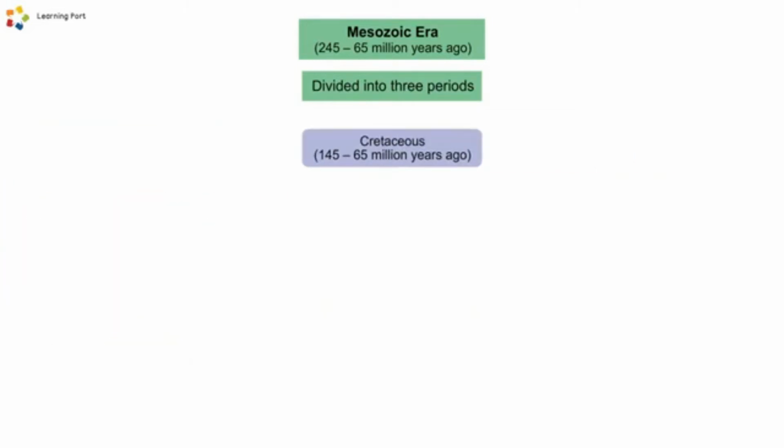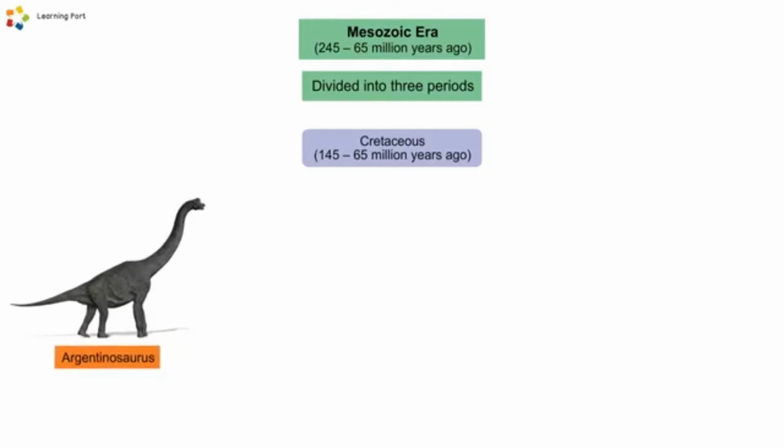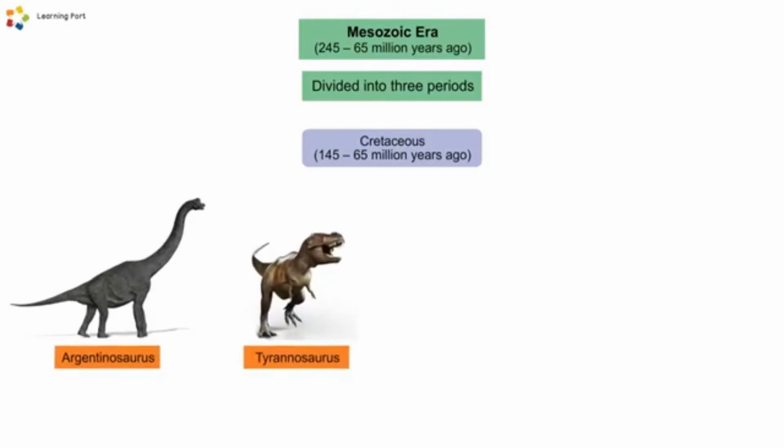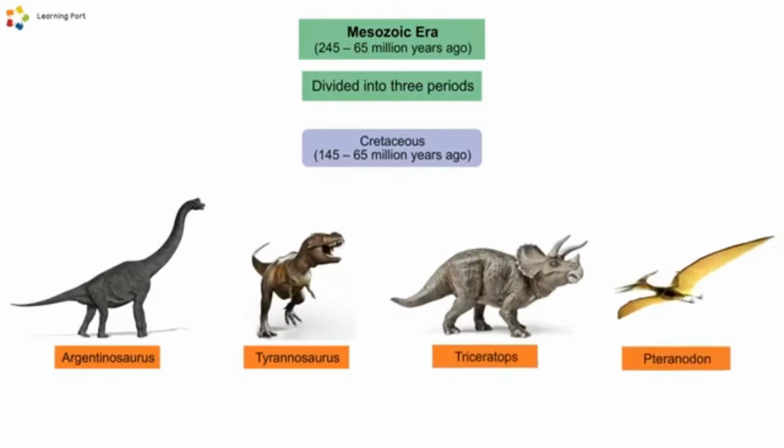The Cretaceous period may have seen more dinosaurs than ever before. Dinosaurs that lived during this period were the Argentinosaurus, Tyrannosaurus, Triceratops, and Pteranodon.